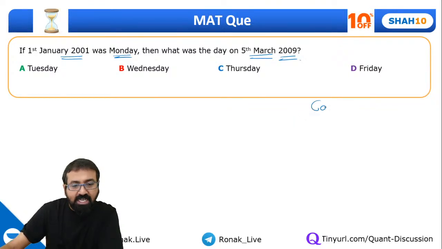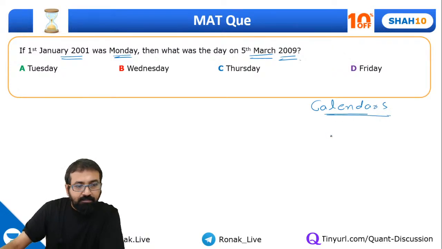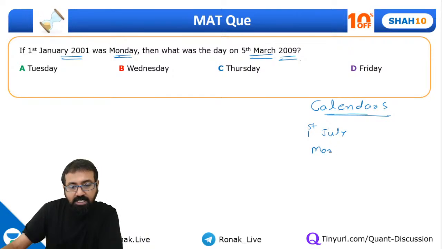So we are talking about calendars. Okay, pay attention quickly. Pranav, no, that's also incorrect. So let's better understand. Guys, suppose this is 1st of the month. This is 1st of July. And suppose 1st of July was Monday. So what will be the day on 30th July?